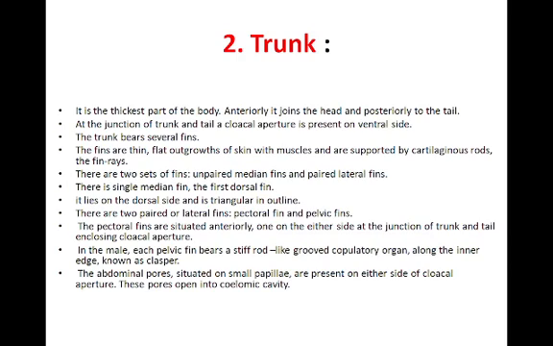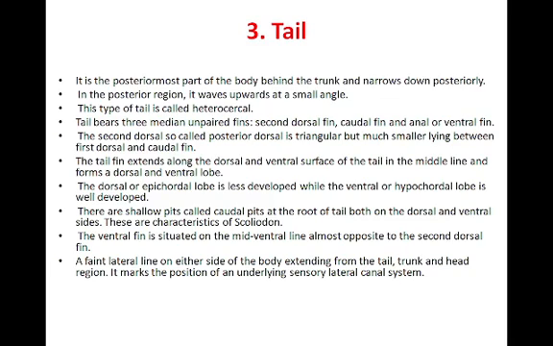The second dorsal fin, also called the posterior dorsal, is triangular but much smaller than the first dorsal fin. The tail fin extends along the dorsal and ventral surface of the tail in the median line and forms the dorsal and ventral lobes. There are two lobes, the dorsal lobe and the ventral lobe. The dorsal lobe is larger than the ventral lobe. Therefore, this type of tail is known as the heterocercal type of tail. There are shallow pits called caudal pits at the root of the tail, both on the dorsal and ventral sides. These are characteristics of the Scoliodon.